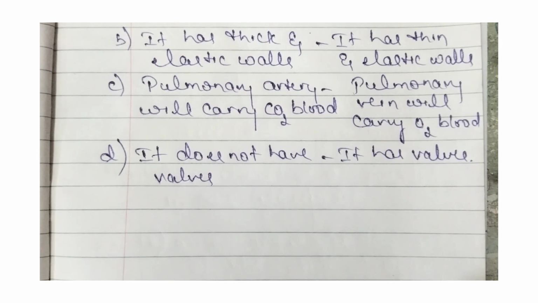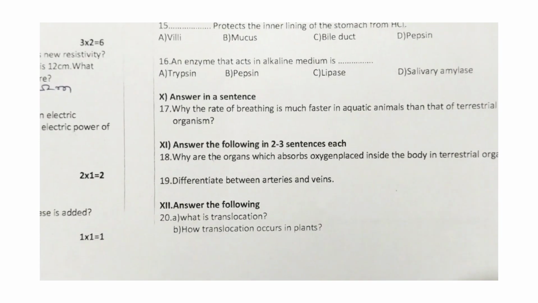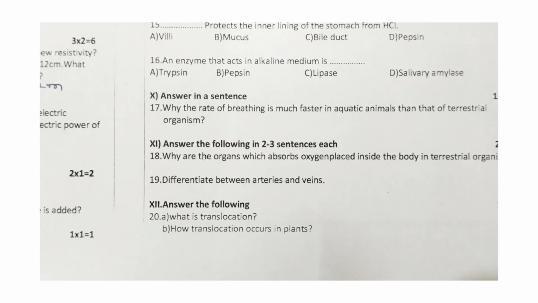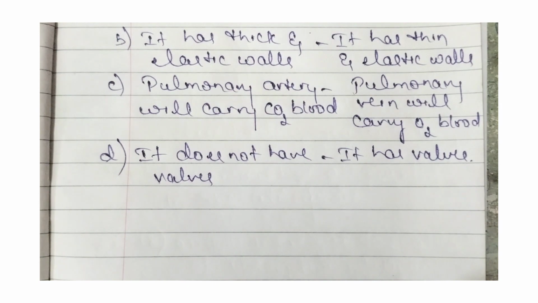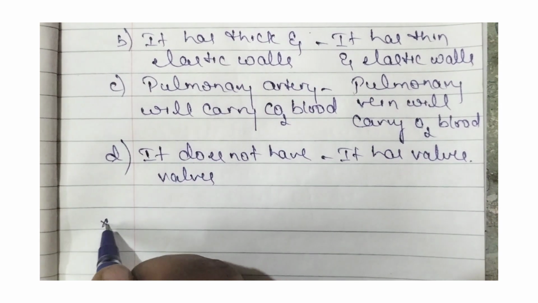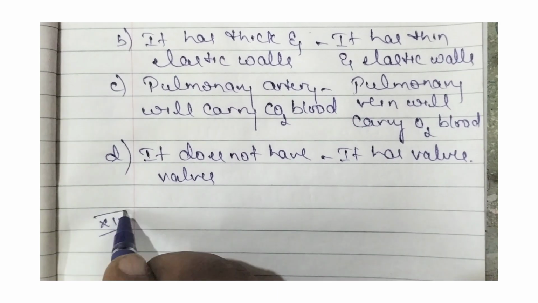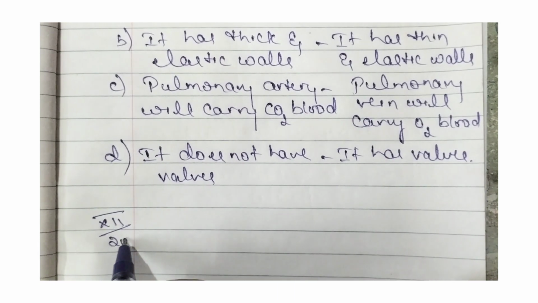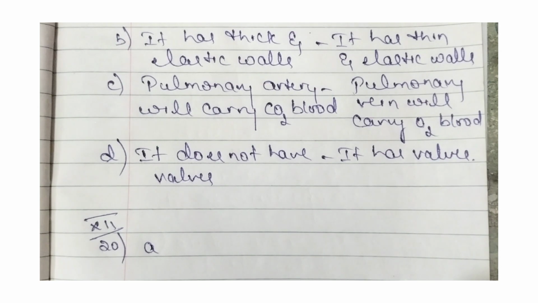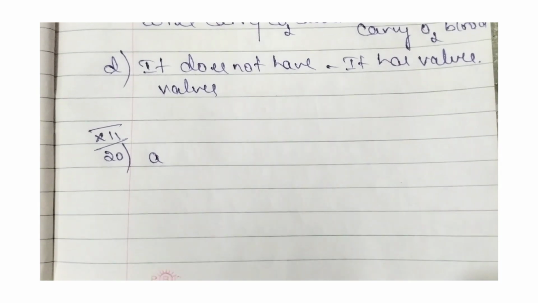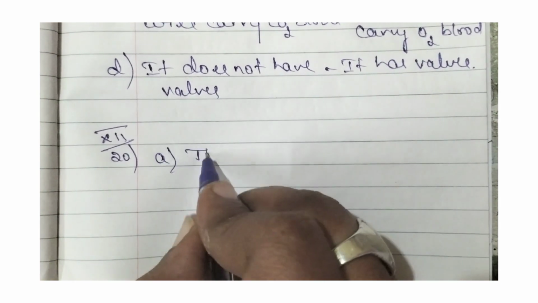Now let us move for the next question, that is 12th main. What is translocation and how translocation occur in plants? So let us answer both the question. So this is 12th main and it is 20th question. A, what is translocation?